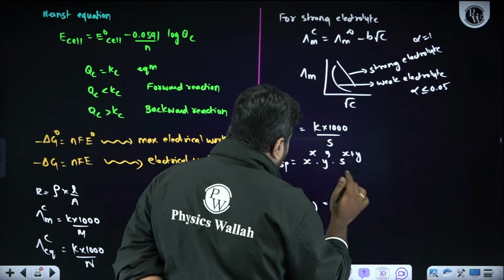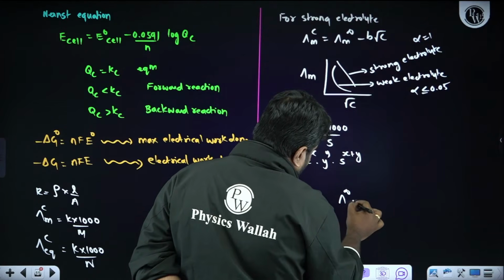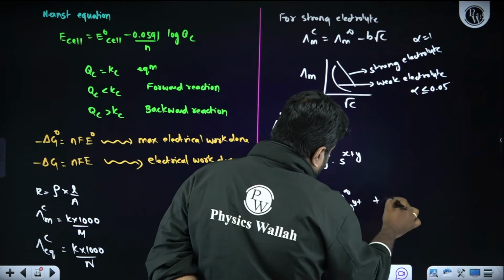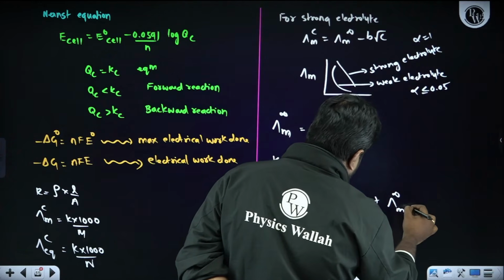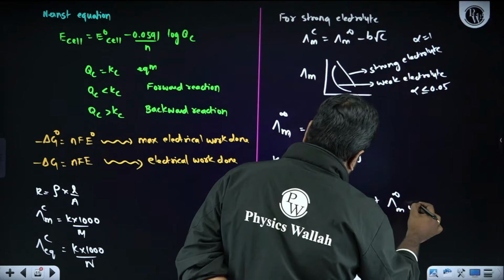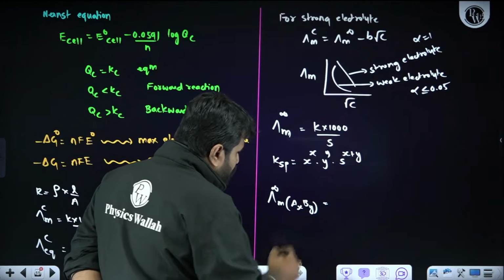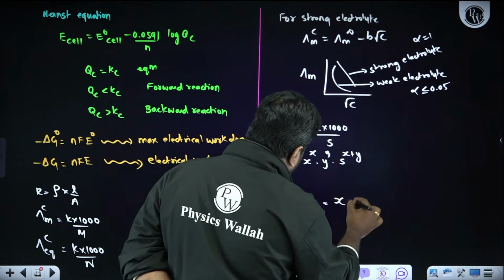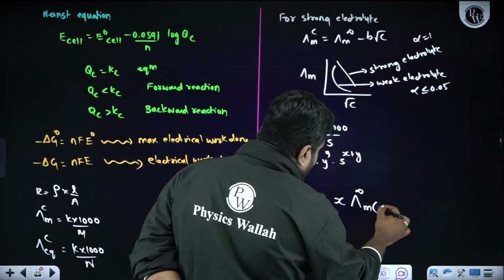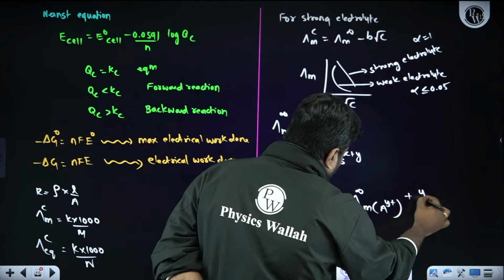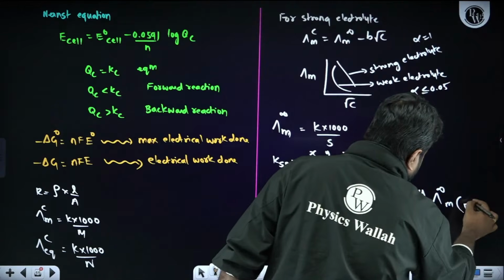I will write it like this: lambda infinity of Ay plus, lambda infinity molar conductivity of Bx minus, once again for the AxBy salt. So how will it get dissociated? x into lambda infinity m of Ay plus, plus y into lambda infinity m of Bx minus.